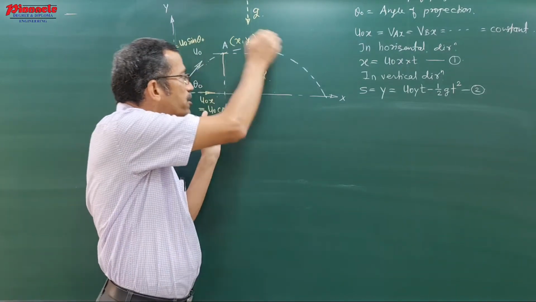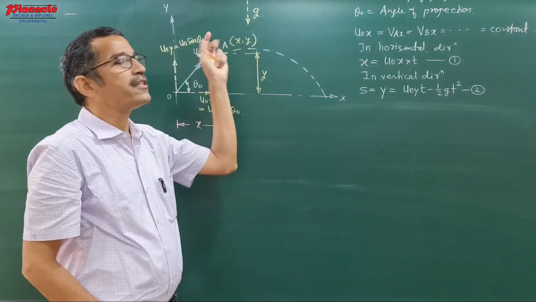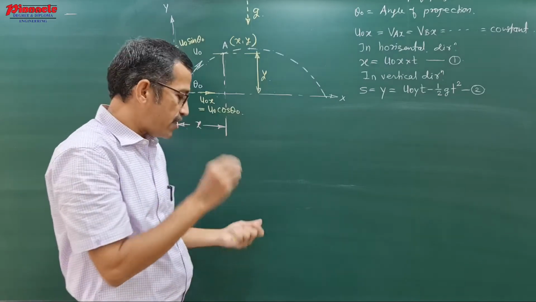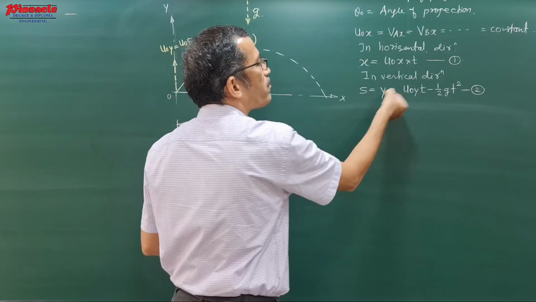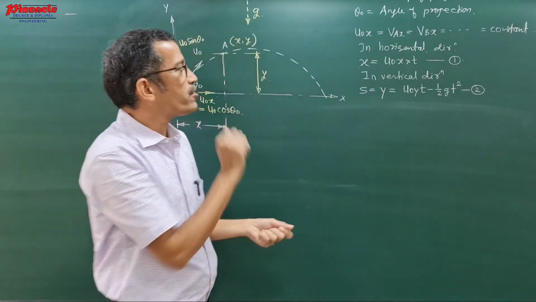The equation of this path, if you want to find it, you simply want the relation between x and y. To find this relation, you know one equation of x and you know the equation of y, but that is in terms of time t.